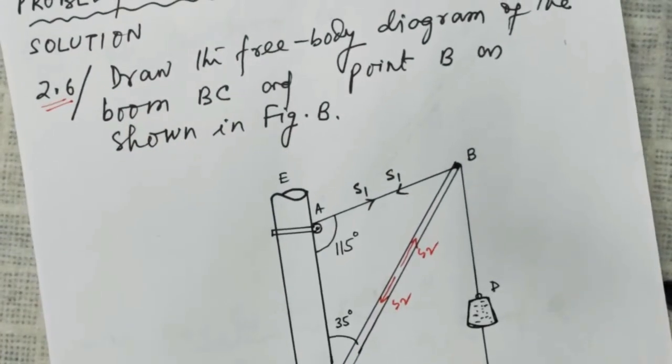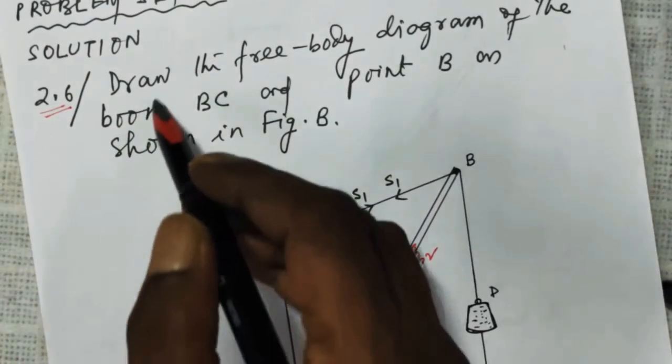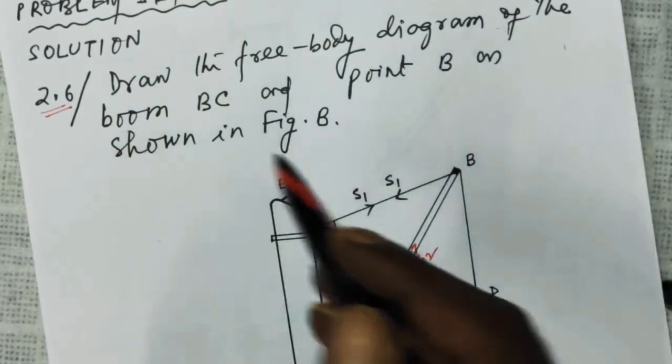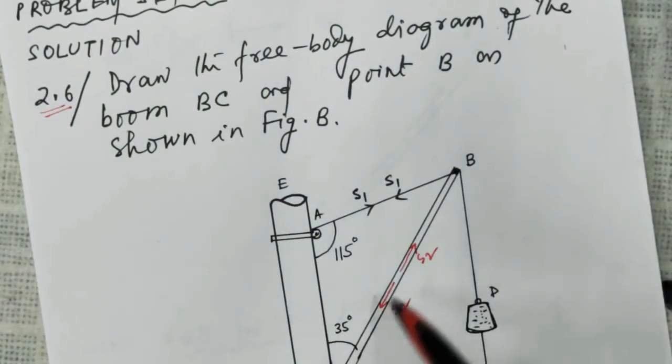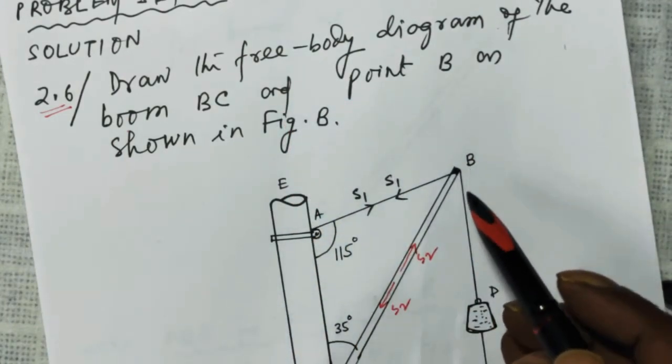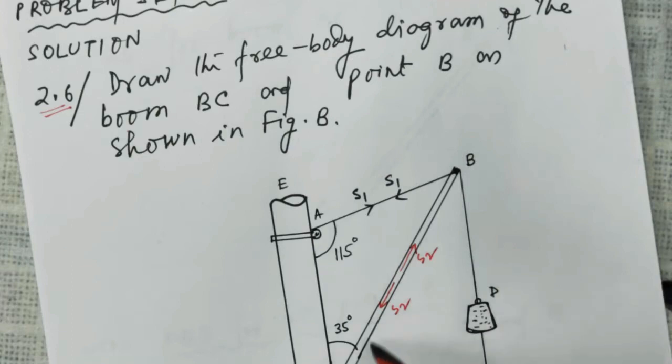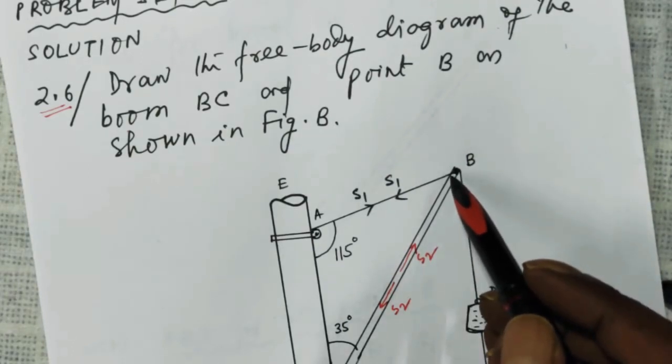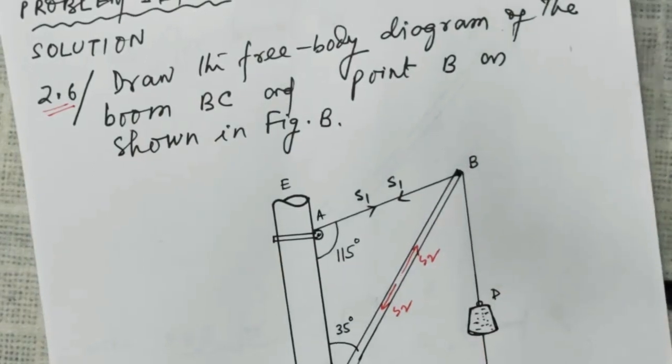Very simple. Draw the free body diagram of a boom BC and the point B. What is the free body diagram of this boom BC and the point B as shown in the figure, right?